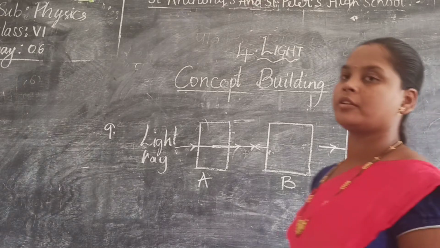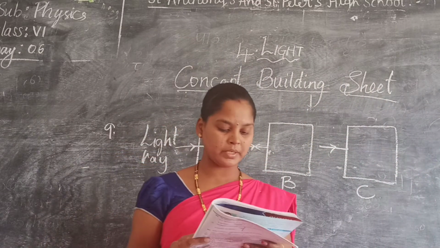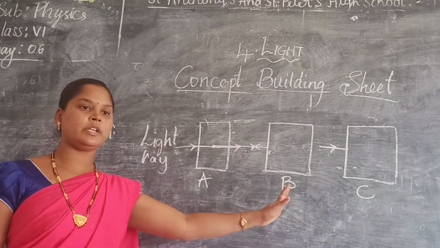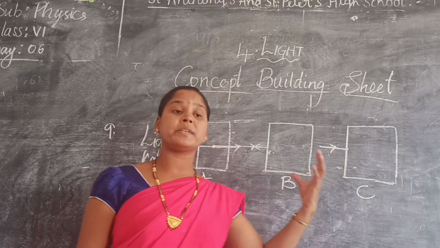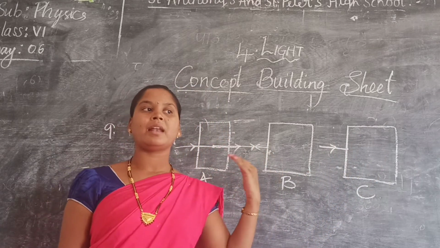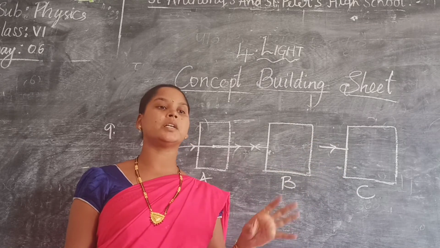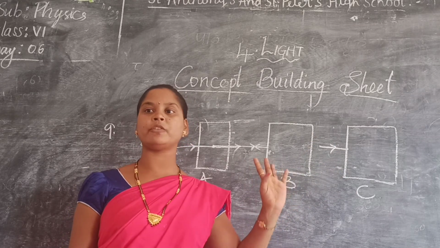Now let us discuss a few more sums. The next sum is they have given three objects: object A, object B, object C. These are objects where light will be passing through, light will not pass, and light will be absorbed. The three types of objects here.